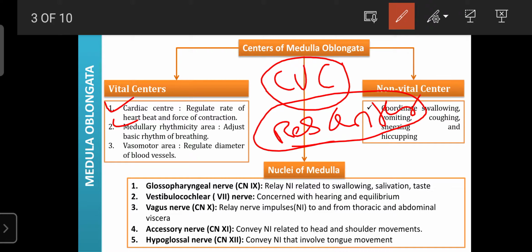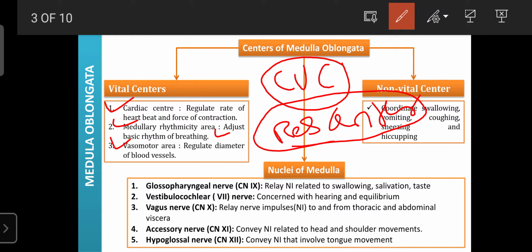That's why the medulla oblongata plays an important role in adjusting the basic rhythm of breathing, and is involved in the regulation of respiration and breathing. The medulla oblongata, as a vital center, also consists of the vasomotor area.